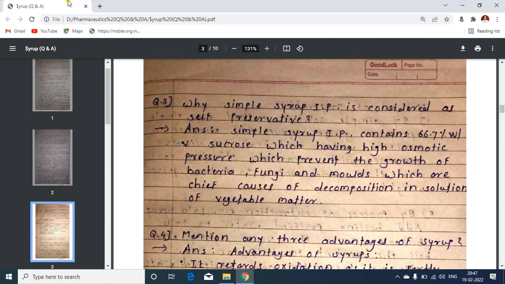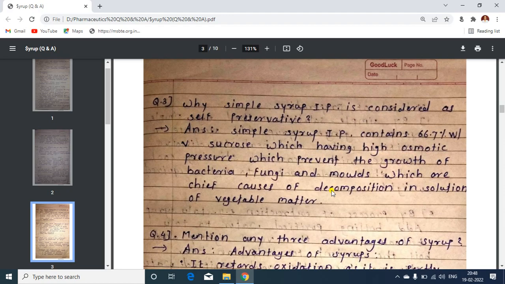So after that, the next question is why simple syrup IP is considered as self-preservative. This question is asked many times. Simple syrup IP contains 66.7% weight by volume sucrose, and it has a high osmotic pressure, and due to the high osmotic pressure it prevents the growth of bacteria, fungi and molds.